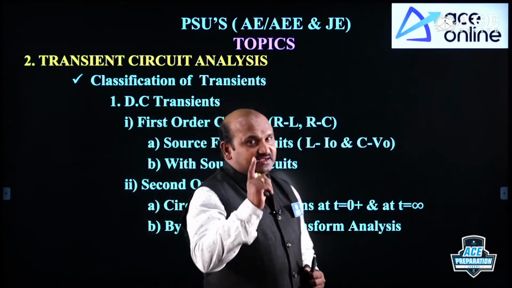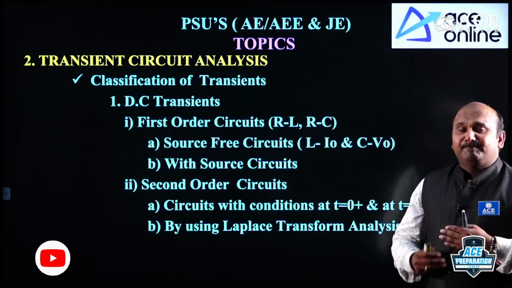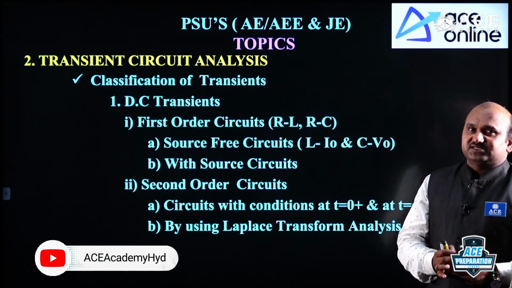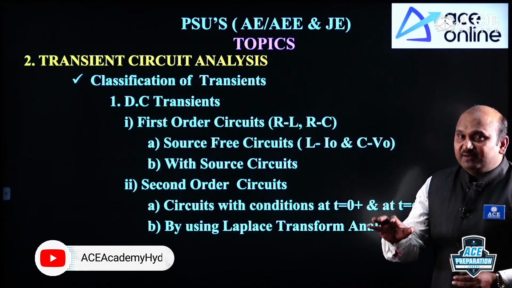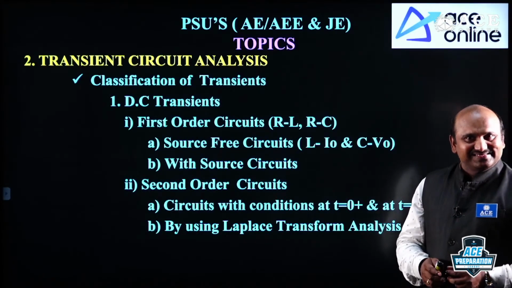Under that instant, we should consider that the network is affected with impulse response or excitation. Under that instant, analysis will be by using Laplace transform analysis, right?